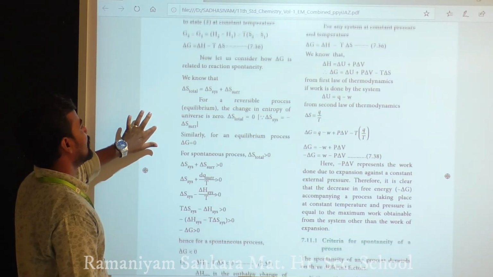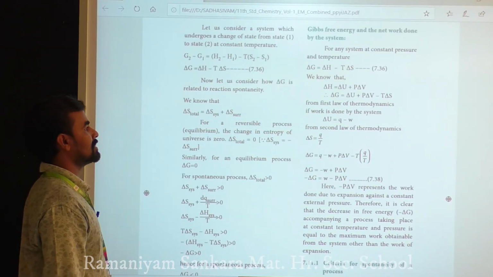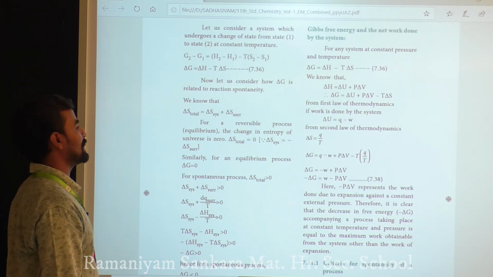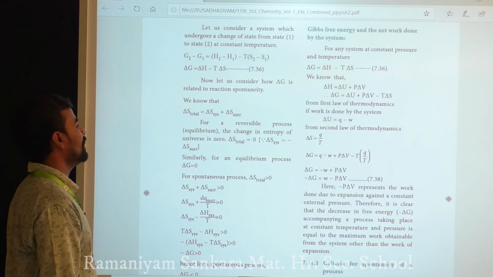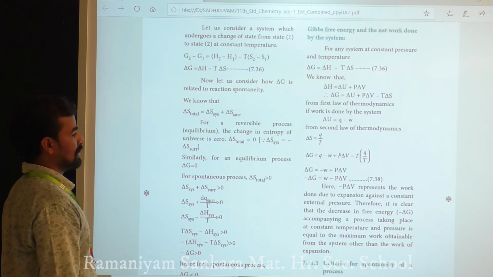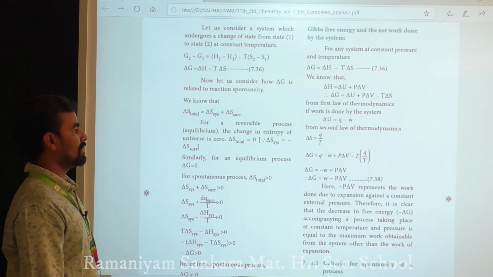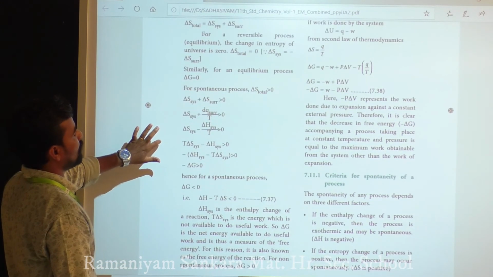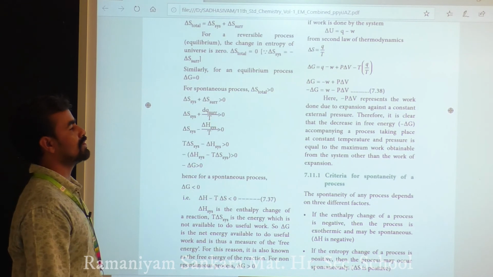We know that delta S total equals delta S system plus delta S surrounding. For a reversible process at equilibrium, the change in entropy of the universe is 0, so delta S system equals minus delta S surrounding. Similarly, for an equilibrium process, delta G equals 0.